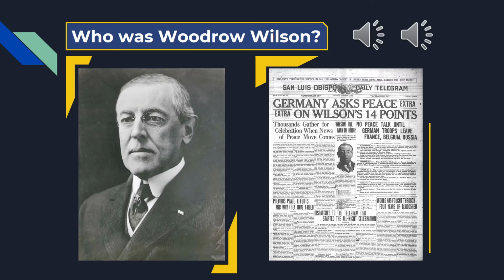Number 8, all Alsace-Lorraine should be returned to France, and France should be fully liberated. Number 9, Italy's frontiers should be drawn along clearly recognizable lines of nationality. Number 10, people living in Austria-Hungary should be granted self-determination. Number 11, the Balkan states should also be guaranteed self-determination and independence. Number 12, Turks and those under Turkish rule should be granted self-determination. Number 13, an independent Poland should be created. Number 14, a general association of nations must be formed to mediate international disputes.